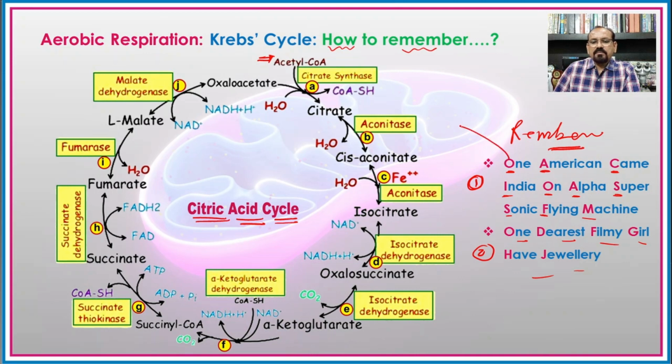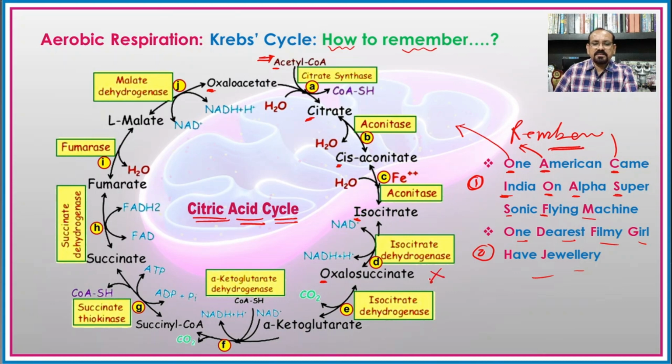So One, that is the oxaloacetic acid. American, that is the acetyl coenzyme A. Came, that is the citrate, the citric acid, and cis-aconitic acid both. Then India, that is the isocitric acid. On, that is the oxalosuccinic acid.